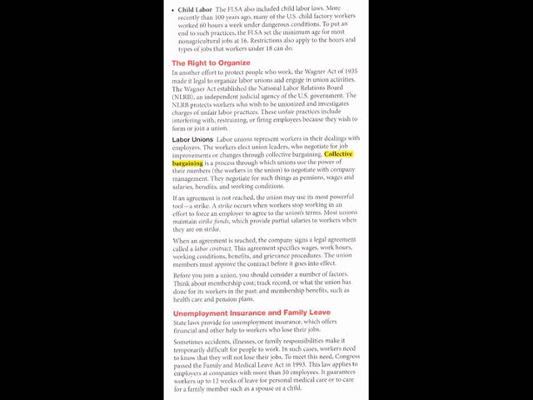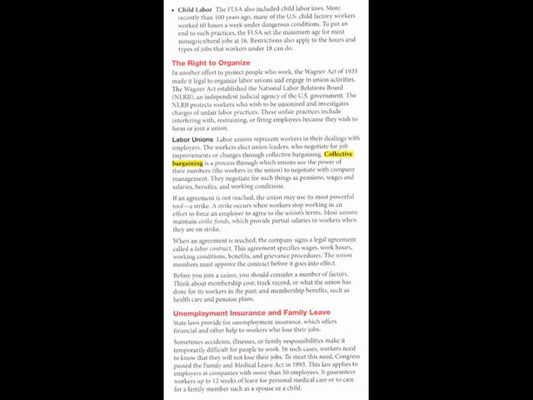Most unions maintain strike funds, which provide partial salaries to workers when they are on strike. When an agreement is reached, the company signs a legal agreement called a labor contract. This agreement specifies wages, work hours, working conditions, benefits, and grievance procedures.